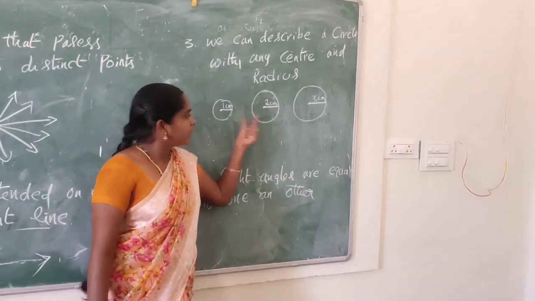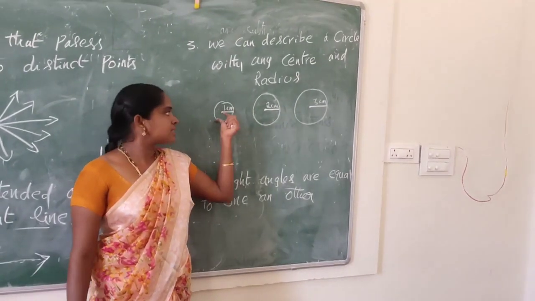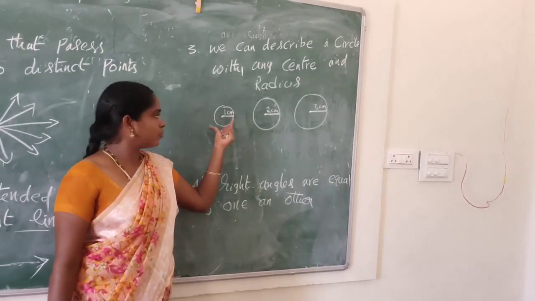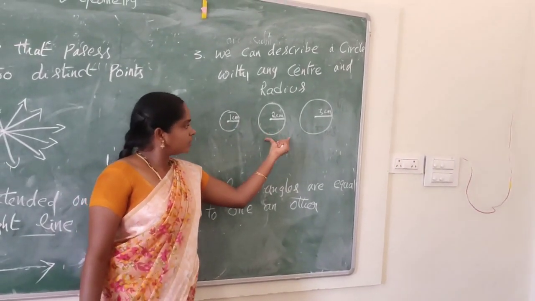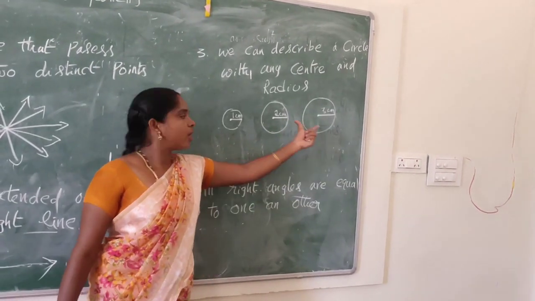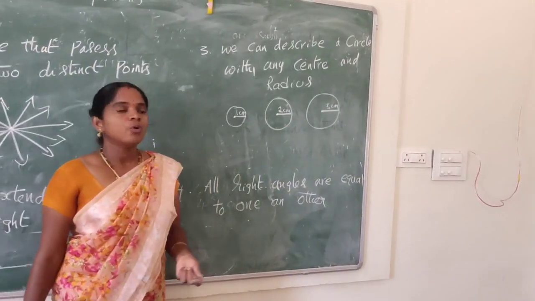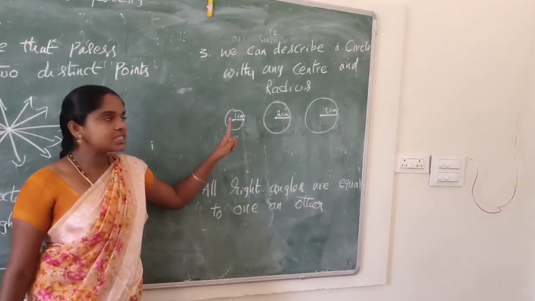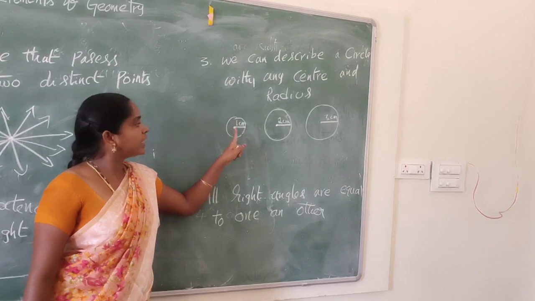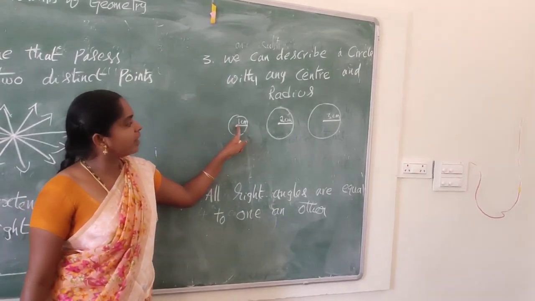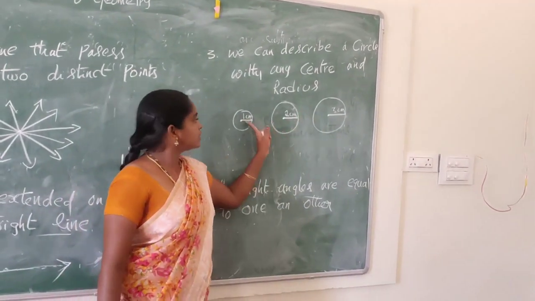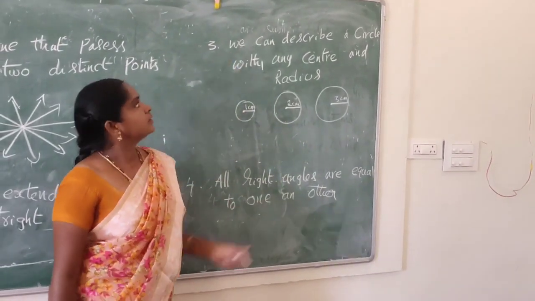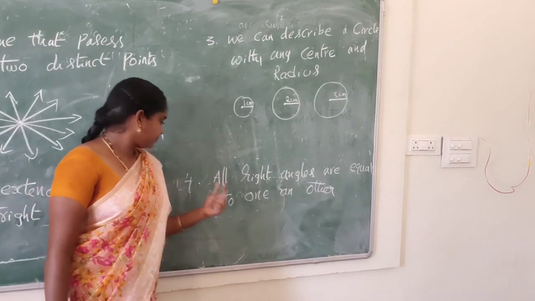How can we differentiate one circle from another circle? How can we differentiate this circle from another circle? Circles can be differentiated only with center and radius. This is the third postulate.